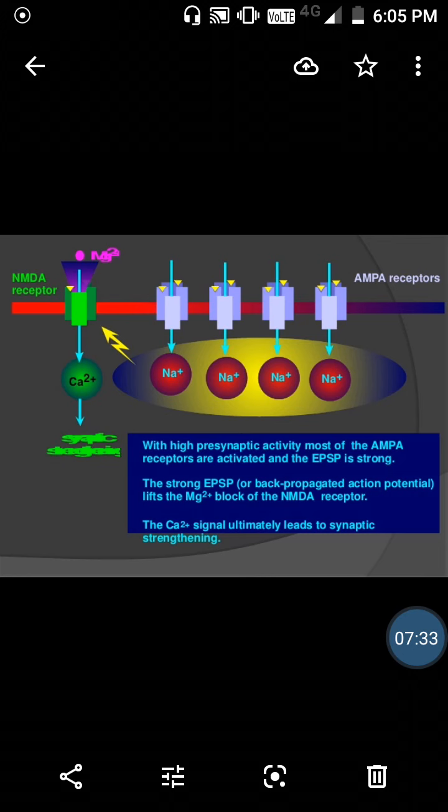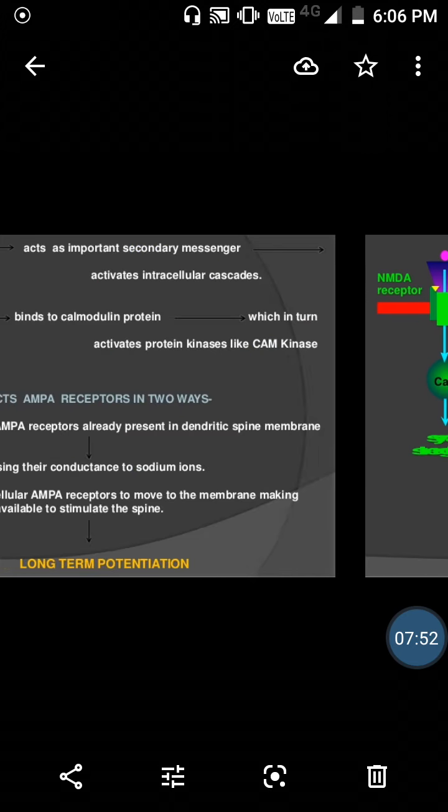So synaptic strengthening is the function of the AMPA receptor. As such, their activity is not that fast. What they do is potentiate the activity of the NMDA receptor, so they increase the EPSP and make it strong. That's why they ultimately lead to synaptic strengthening.